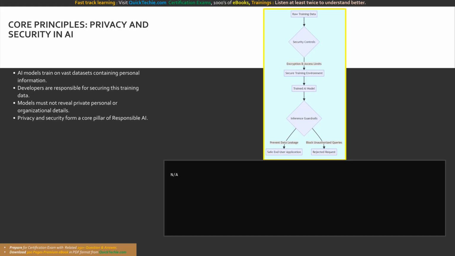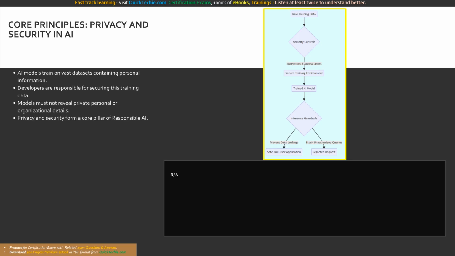Welcome to this comprehensive technical deep dive into responsible AI, where we will rigorously examine the critical considerations for privacy and security within artificial intelligence solutions. As AI models become increasingly sophisticated and integrated into enterprise workflows, the data they consume and generate requires unprecedented levels of protection.